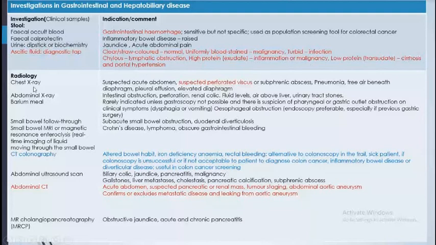Then we do the chest X-ray if we suspect an acute abdomen or suspected perforation. We do the chest X-ray, and at that time we compare both sides of the diaphragm also, because even pneumonia gives lower abdominal pain. How pneumonia gives pain to the abdomen, you might be puzzled, but if it is in the lower zone, then it gives pain to the abdomen also. And we want to compare both sides of the diaphragm. If there is air under the diaphragm on the right side, then there is a perforation. On the left side, it is just because of fundic gas.